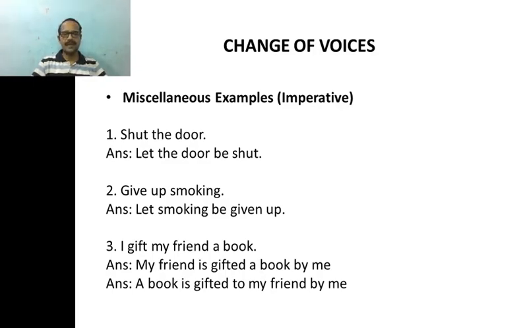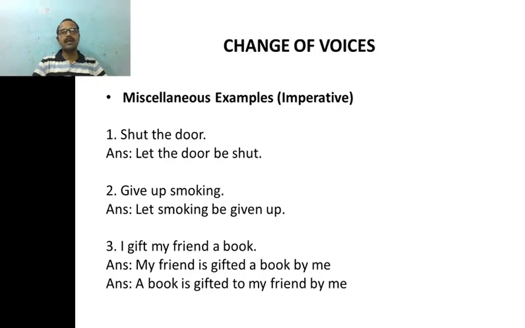So when we have this kind of sentence, our passive sentence should begin with the word let. And then bring the object to the subject place. Let the door. Use the form of be here in this kind of sentence. And the past participle of shut is shut only. So need not worry. So let the door be shut. Mind you, shut in the active voice sentence is in present form, whereas shut in the passive voice sentence is past participle form.